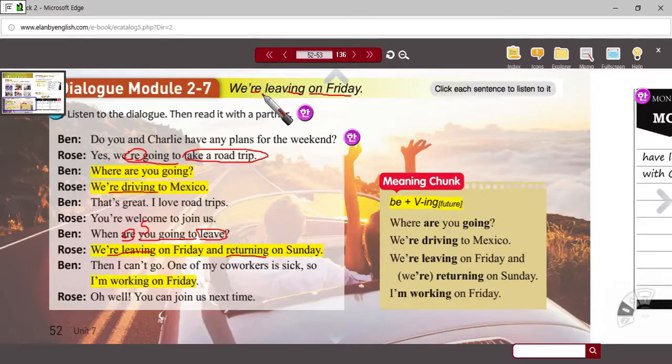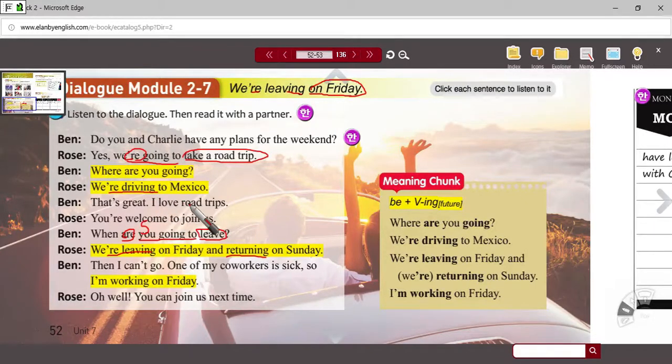Okay, and the present continuous. And here they just simply change the tense from now to a future event. Okay. But the grammar doesn't change. It's still the present continuous. Okay? So even though we're not talking about the present, we use the same forms, the be verb and the ing. We're going to take a trip, or we're taking a trip, okay? Or we're going to Mexico, or we're driving to Mexico. All the events are in the future, but 2 different forms. Okay?